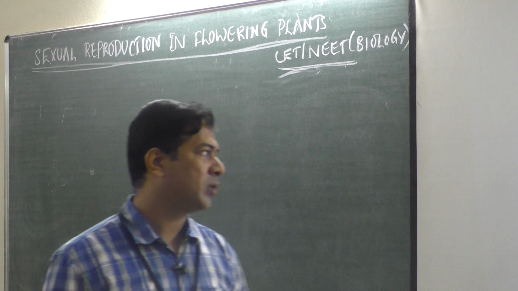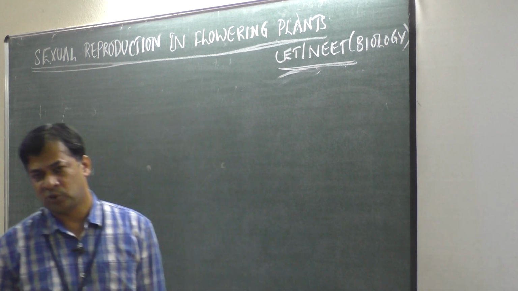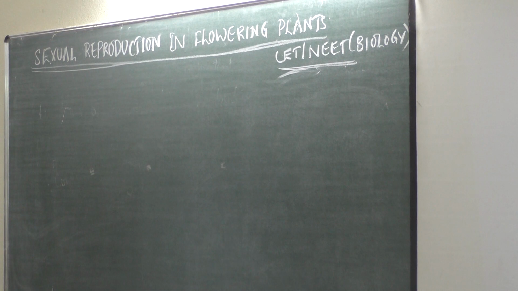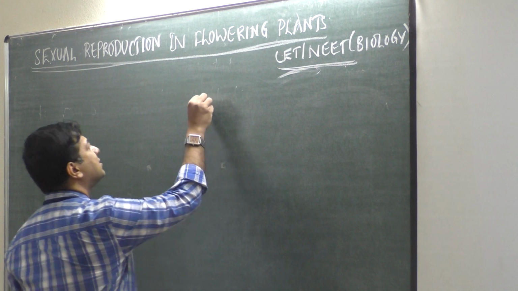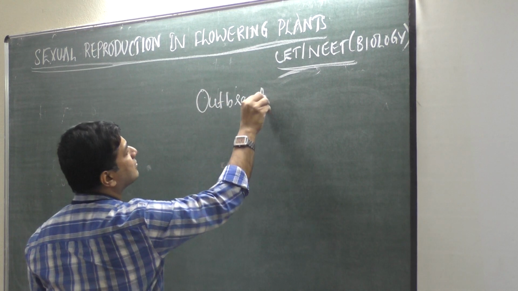Even then, if the NEET paper is easy, then above 650 also it is difficult to join AIIMS. So we will discuss the next part. What is the next part which we have to discuss? I think we have discussed till agents of pollination. Now we have to discuss outbreeding devices.